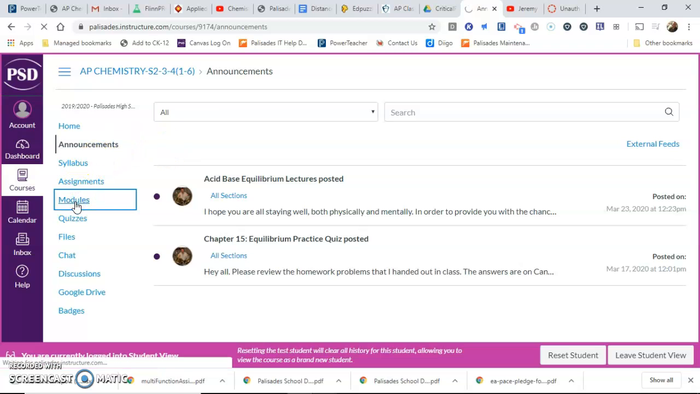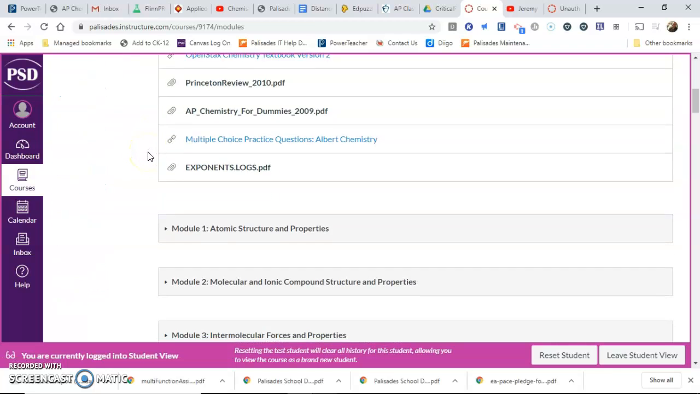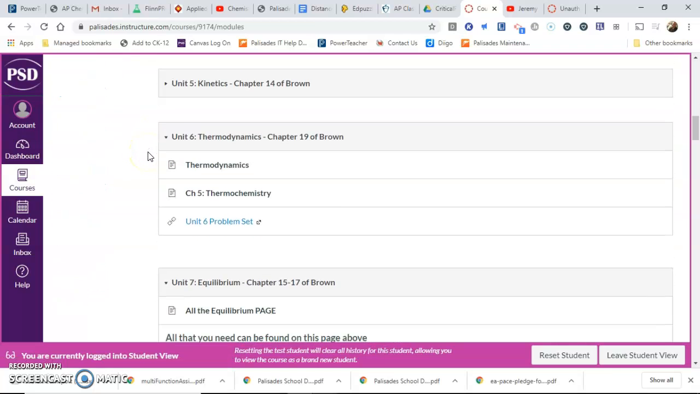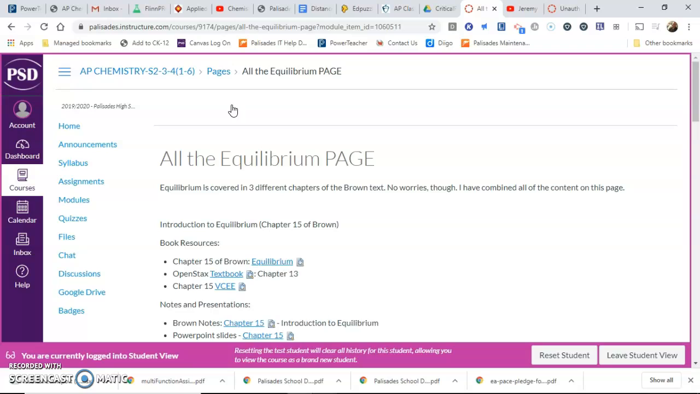So you go into modules and you scroll down from the resources which you've already downloaded, all the units that you've already done, to Unit 7, Equilibrium. This is the page that you want, right here, the equilibrium page. That's all that you need. You click on that, and that's a web page that I created within Canvas that tells you about all the stuff. Everything for equilibrium is here.